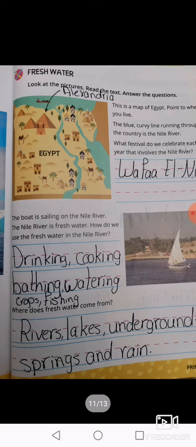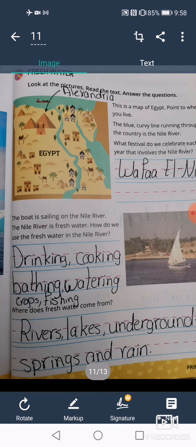The boat is sailing on the Nile River. The Nile River is fresh water. How do we use the fresh water in the Nile River? We use the fresh water of the Nile River for drinking, cooking, bathing, watering crops, and fishing.